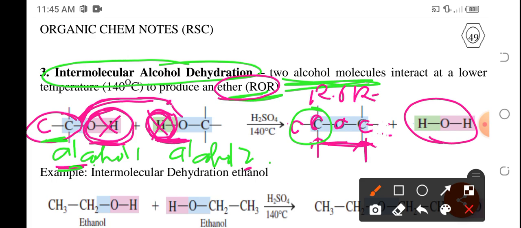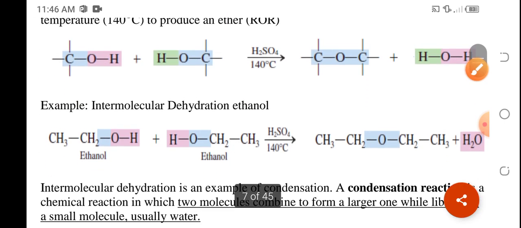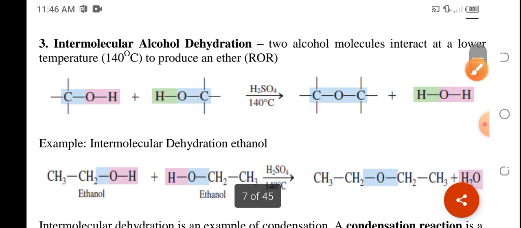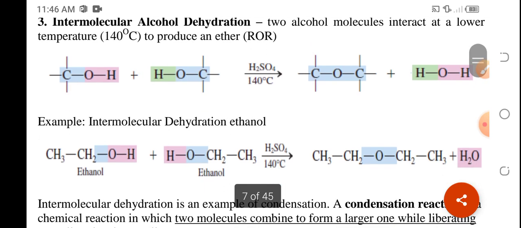If, say for example, for that particular alcohol 1, and this one would be only 1. So, pwedeng may mga instances na pwedeng parehas sila, or pwedeng magkaiba. Okay? So, example would be the intermolecular dehydration of ethanol.